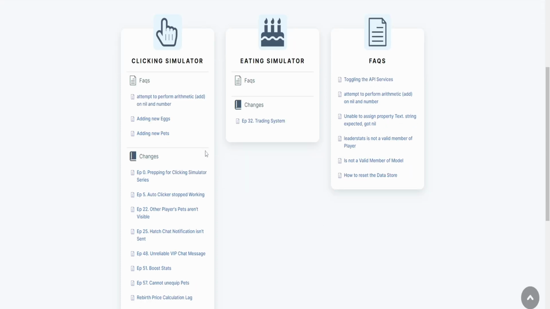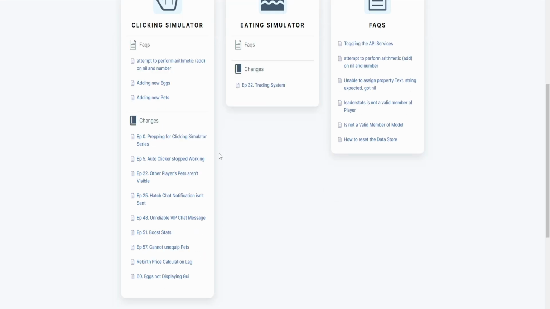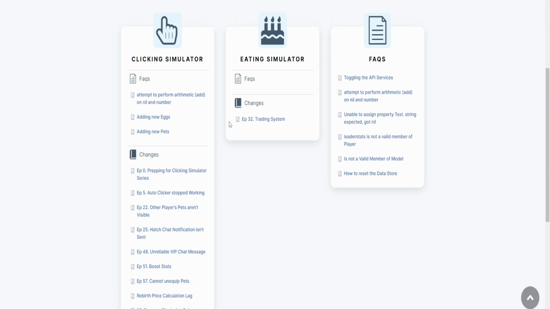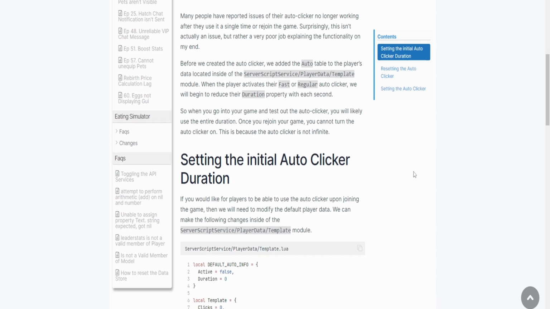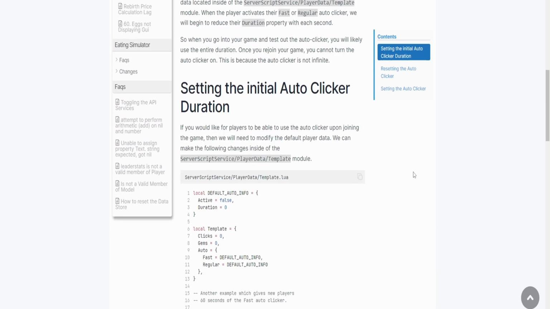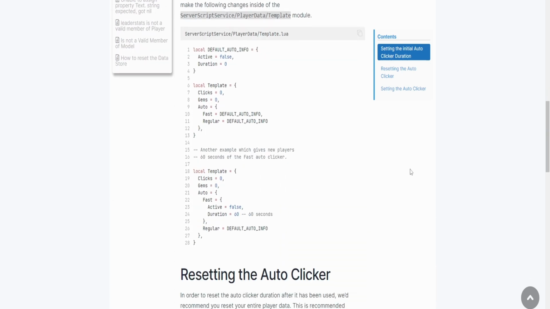Additionally, sometimes in my series, things do break because Roblox makes some changes, or I look in the comments section or my Discord and see a very commonly made error. I actually made a changes section for both of these series, which you can go to and you can read about the actual error that people are experiencing. Usually the reason behind it is explained as well, and then we also cover how to fix them.